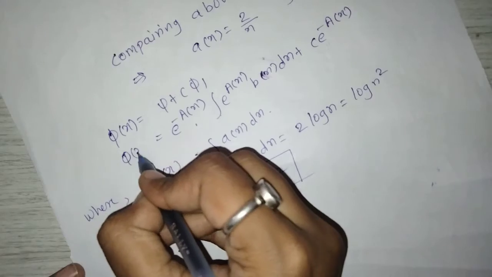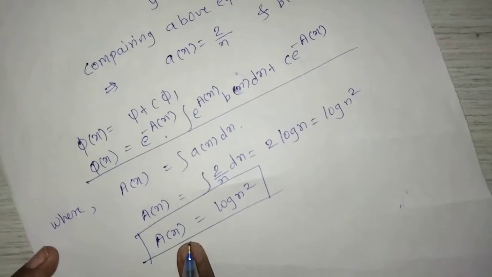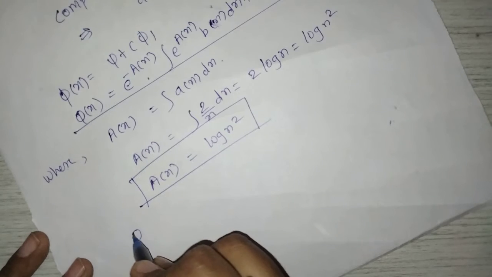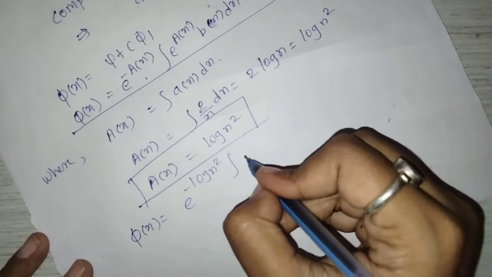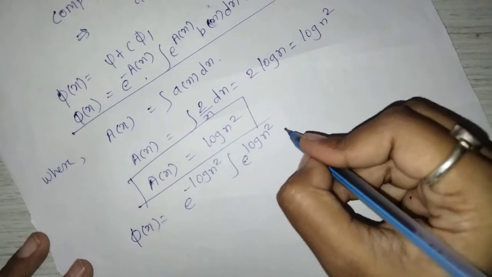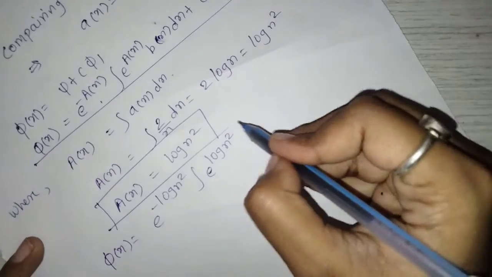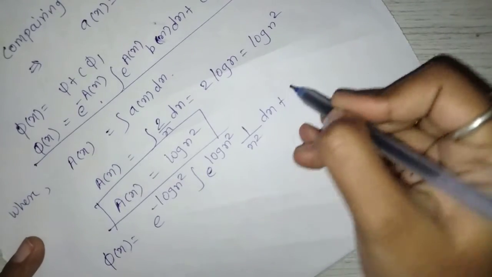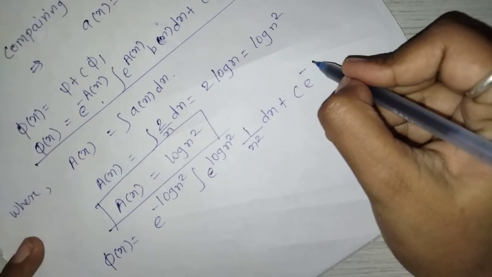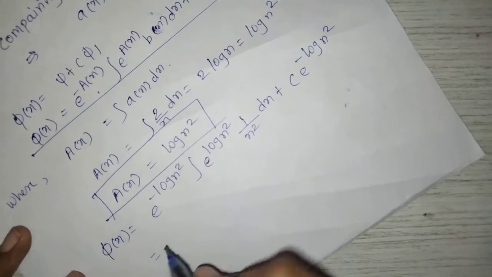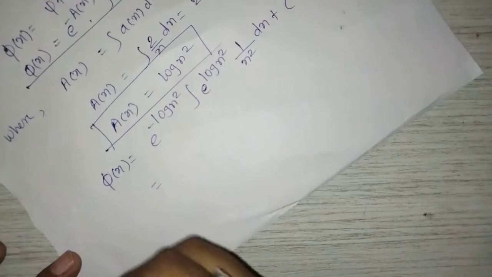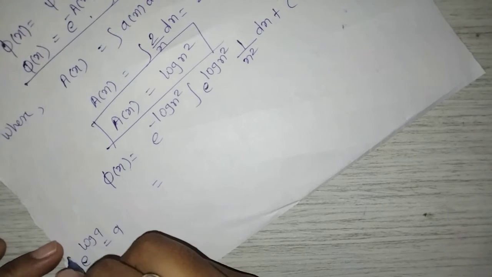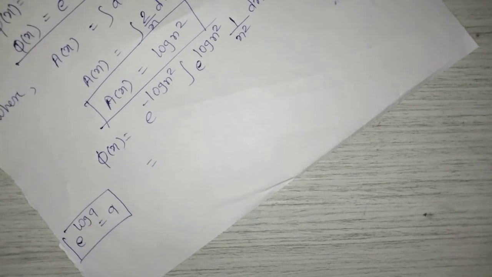Now this equation becomes, after putting a of x is equal to log x square, we get phi of x is equal to e raised to minus log x square into integration e raised to log x square, P of x is 1 upon x square, dx plus c into e raised to minus a of x, which is log x square. We know that e raised to log of a means a. We already know that e raised to log of something is equal to that something.